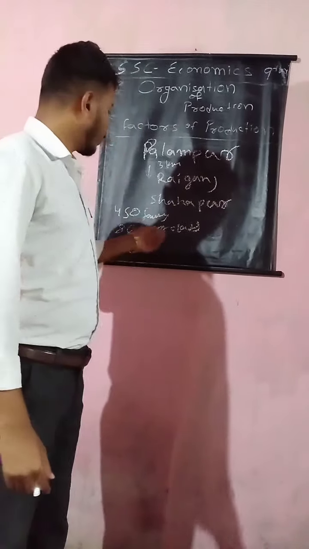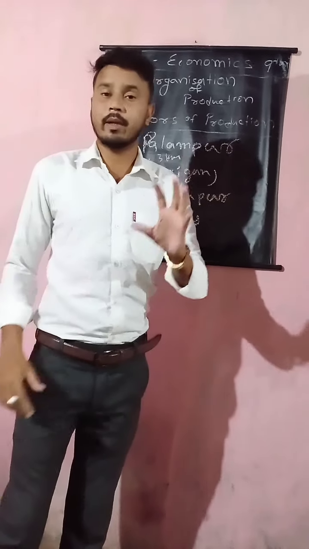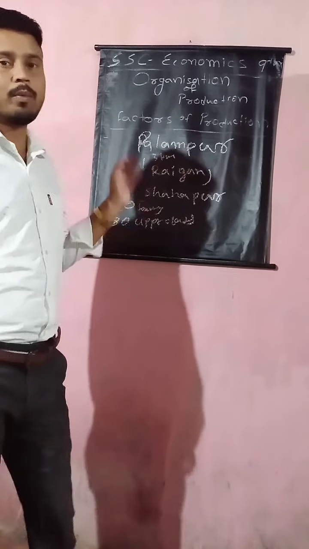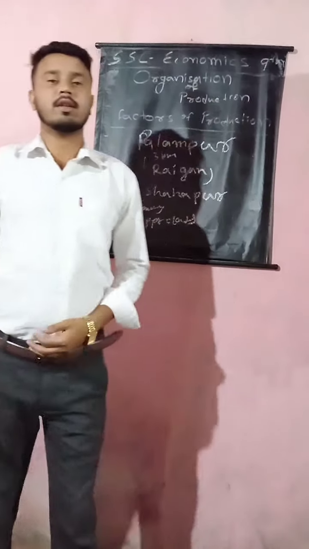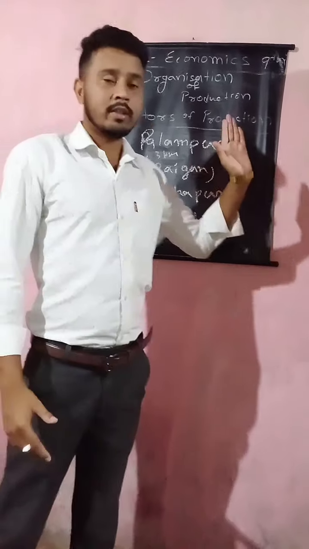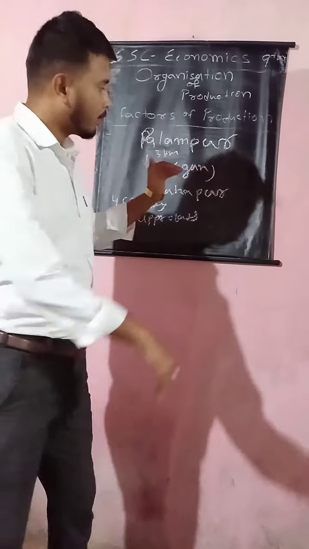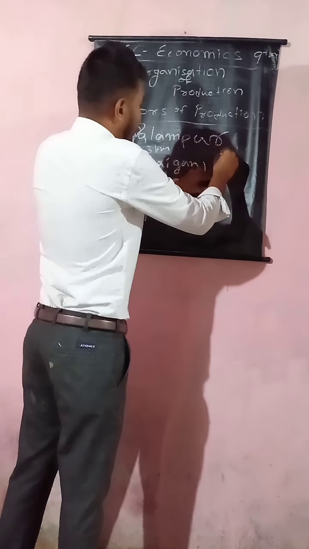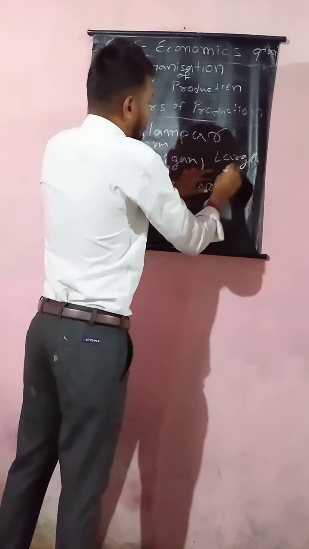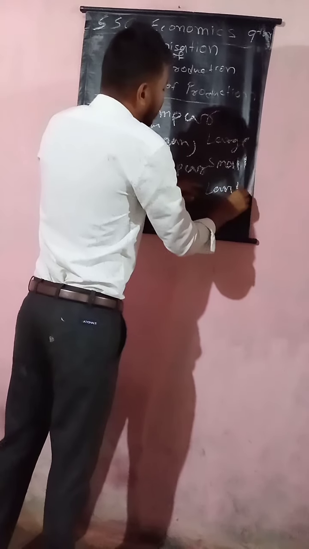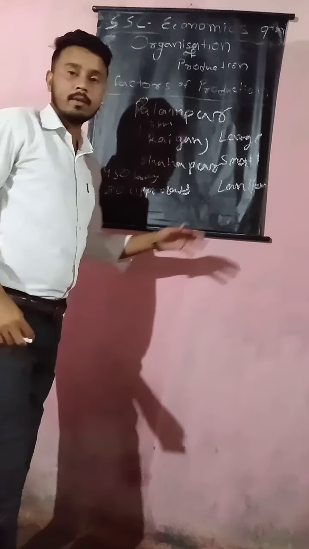In the village Palampur there are 450 families. Out of them, 80 families are upper caste and the others are lower caste or Dalit. Mainly in the village Palampur, three types of farmers are there: the large farmer, the small farmer, and the landless farmer.